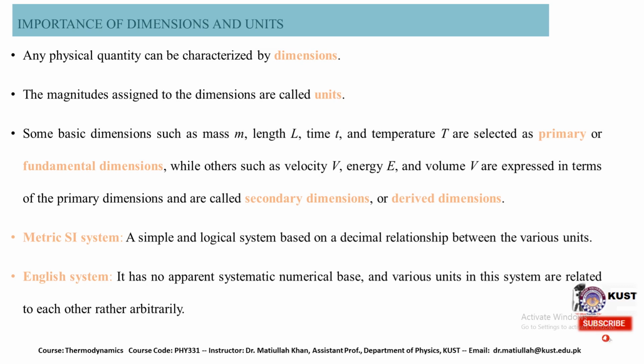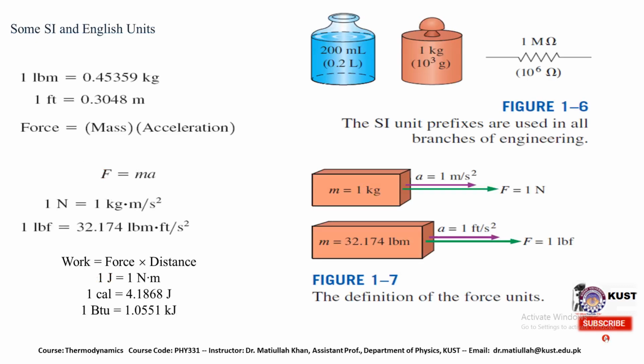We have special SI units for that. We have different units for measuring different values. Initially it varied from country to country because there were different measurements in different countries, and different units were used.